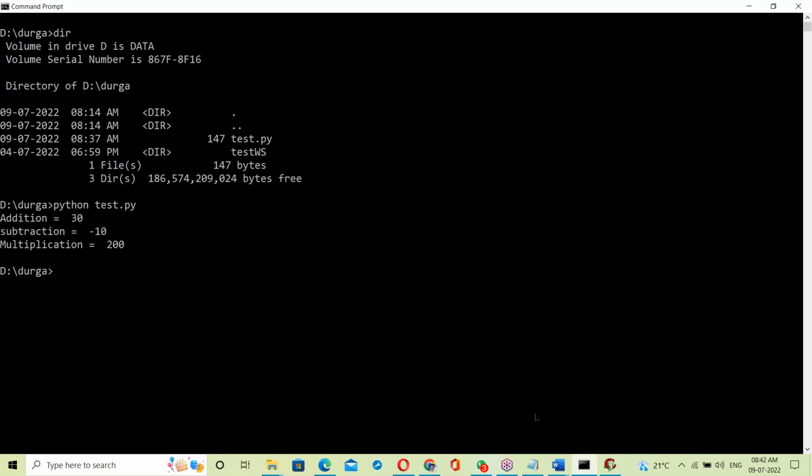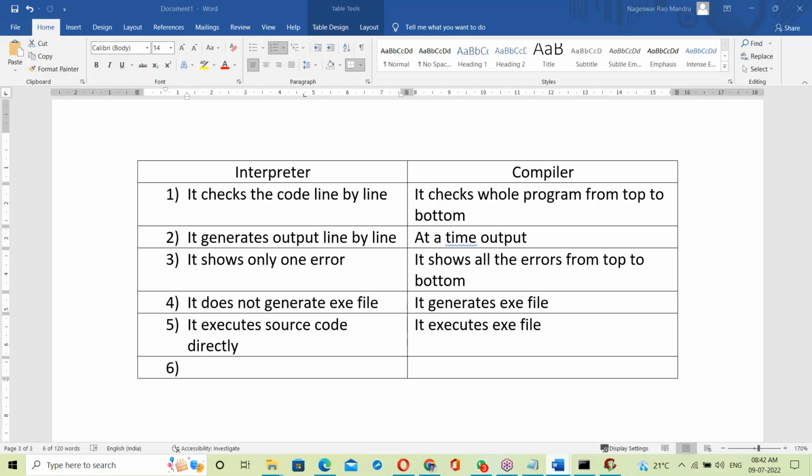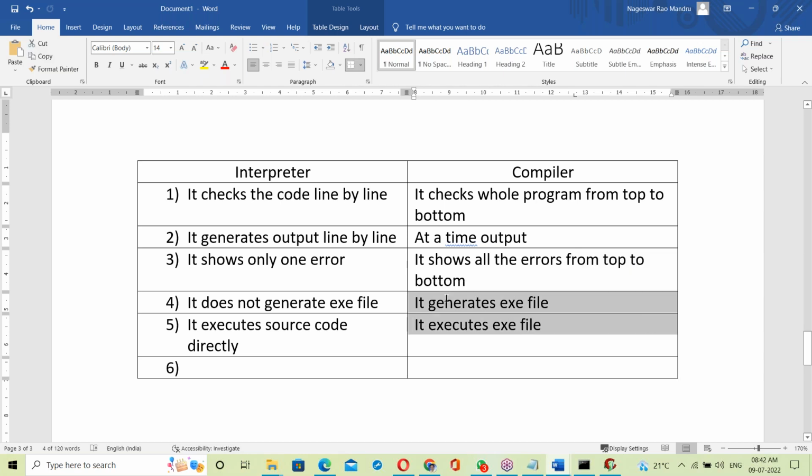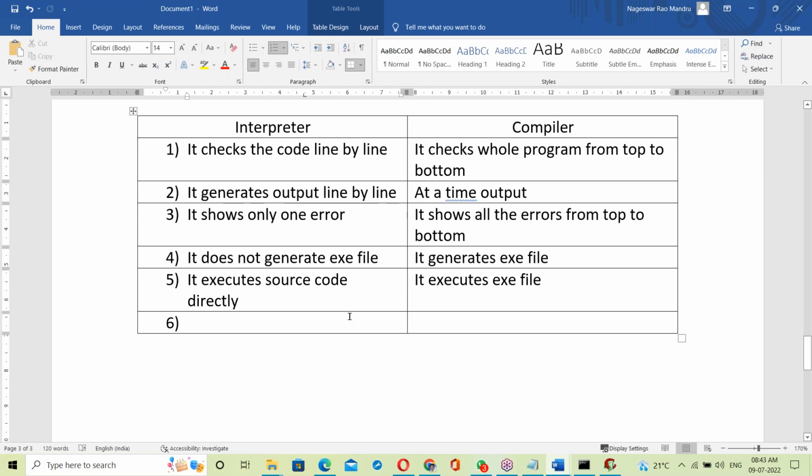But in the case of the compiler, what happens? It generates one exe file and executes that exe file. So this is the main difference, the fourth and fifth points. The interpreter does not generate an exe file; it executes source code directly. But the compiler generates one exe file and executes the exe file.